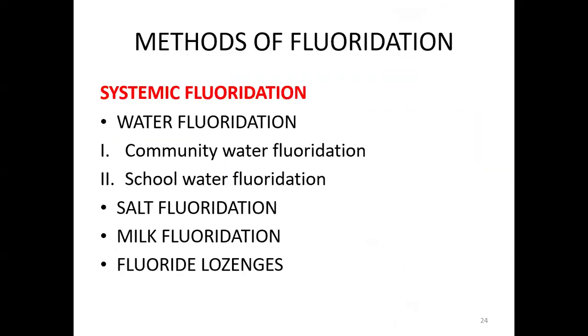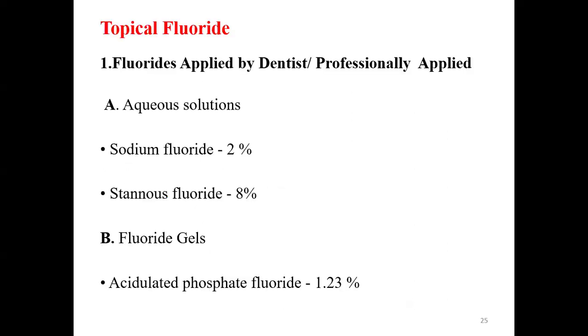Coming to the methods of fluoridation, there are basically two methods. First is systemic fluoridation, which includes water fluoridation, community water fluoridation, and school water fluoridation. Second is salt fluoridation, milk fluoridation, and fluoride tablets, drops, and lozenges.